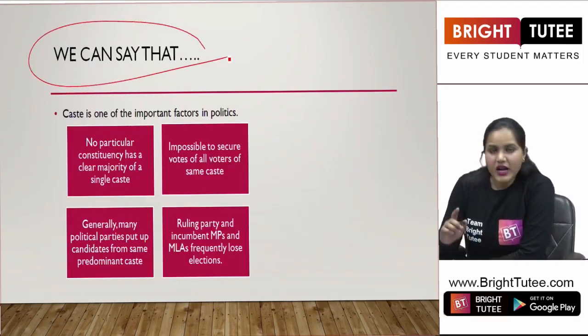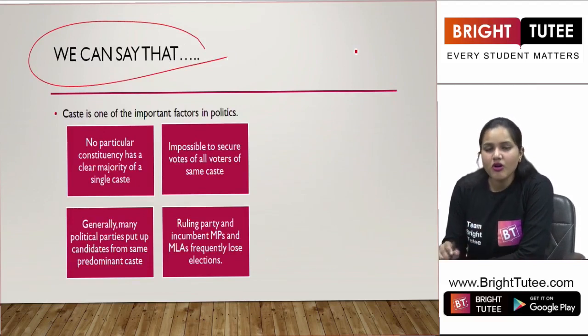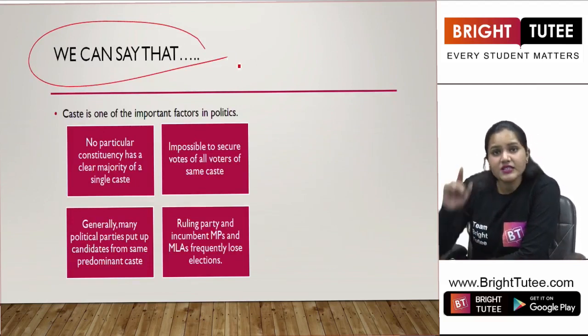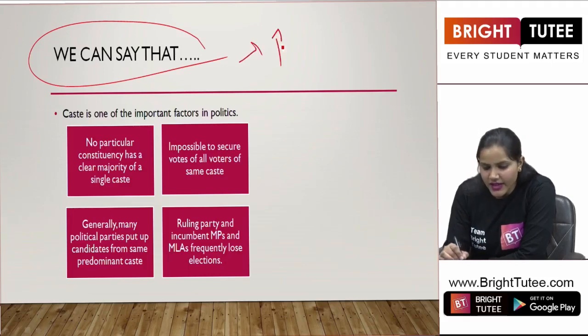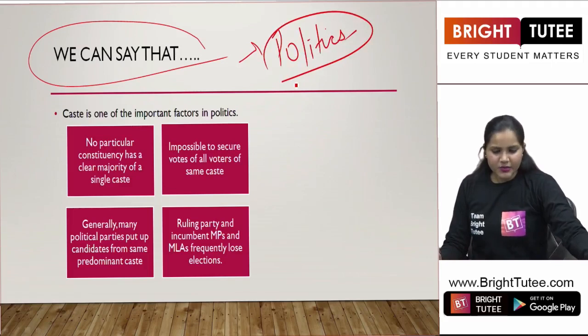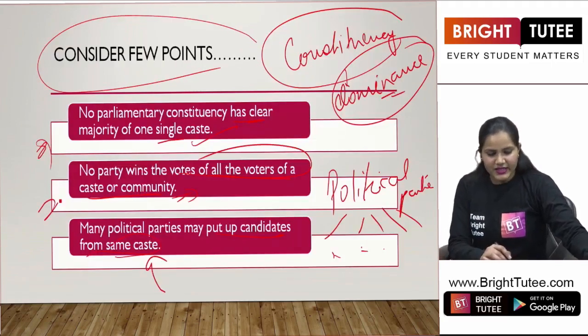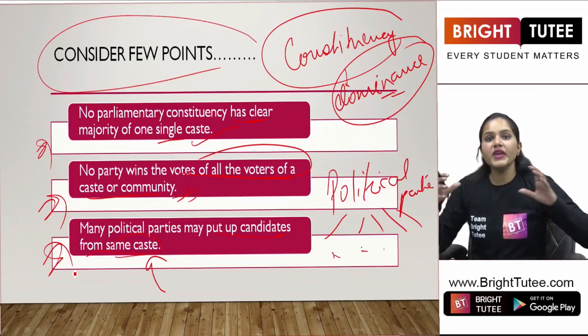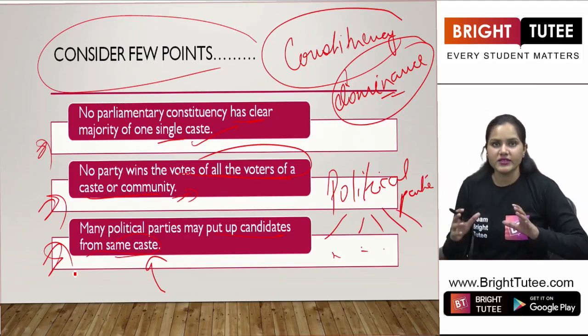So definitely the conclusion that we are going to draw from all these scenarios is that caste is not the only factor in politics. Because these points justify that it is not necessary that caste is going to have a major influence in politics.